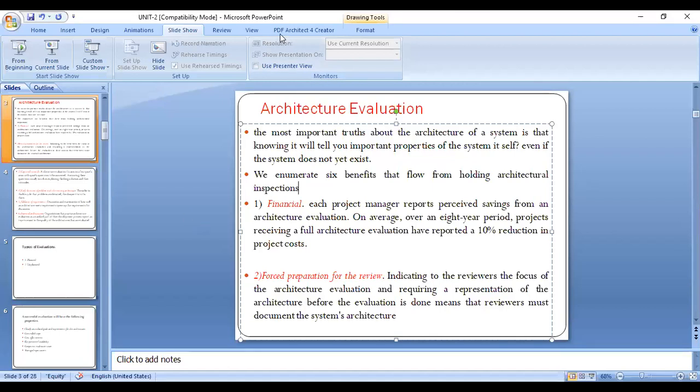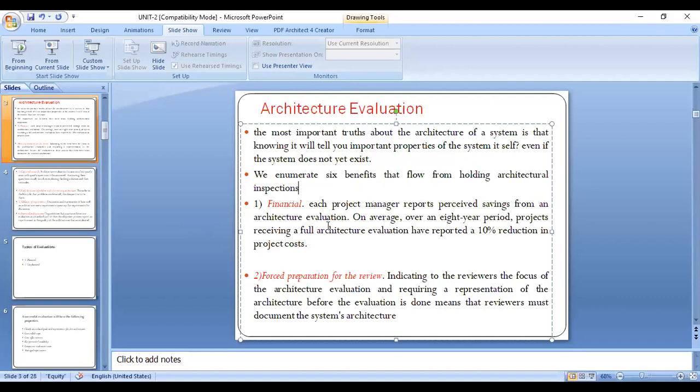All right, so because of many reasons we need to evaluate our project. First of all, let us discuss, if we go for architectural inspections, what kind of benefits we will get.